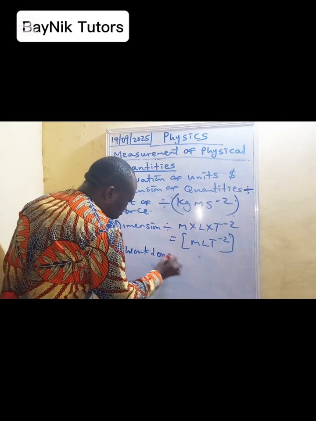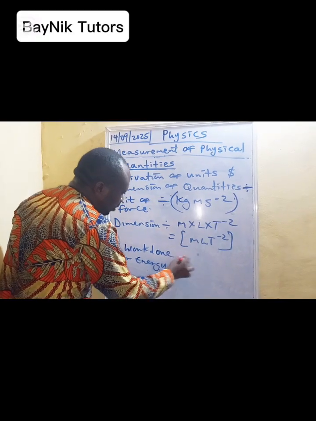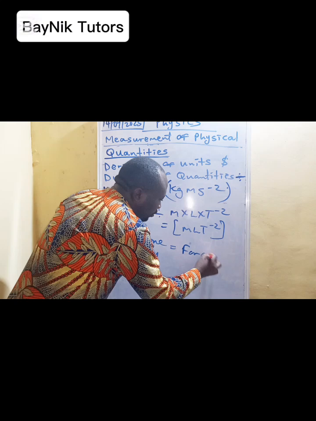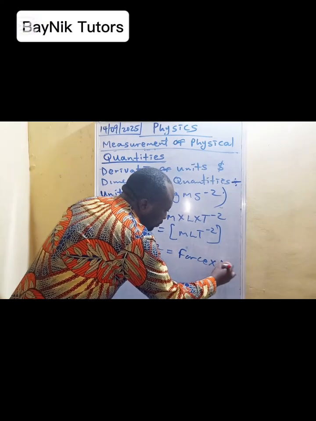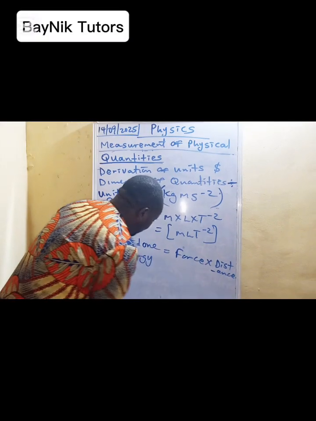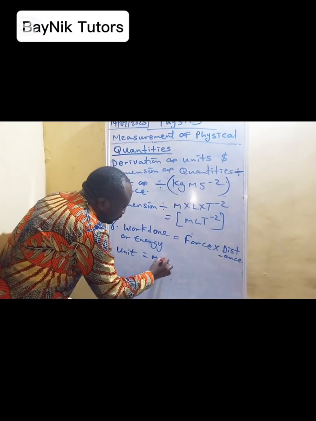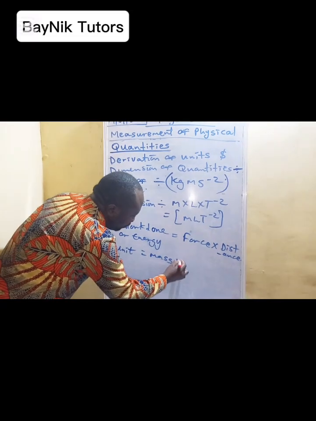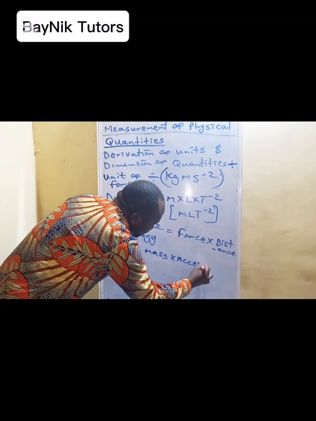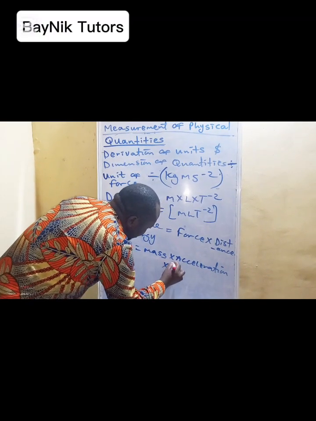When we look at work done or energy, work done or energy is force times distance. So in terms of the unit, we have mass times the acceleration, that's for force, then times the distance.